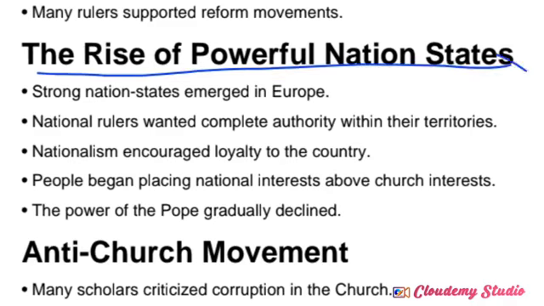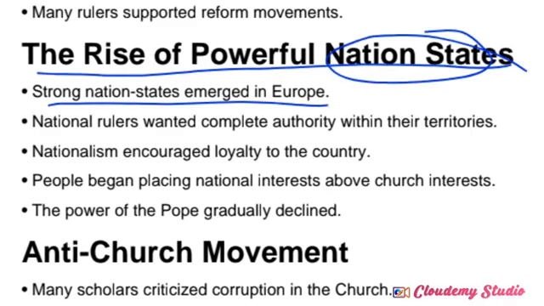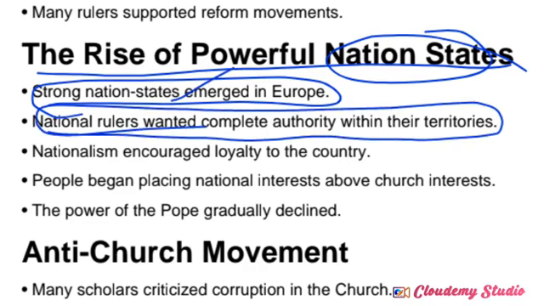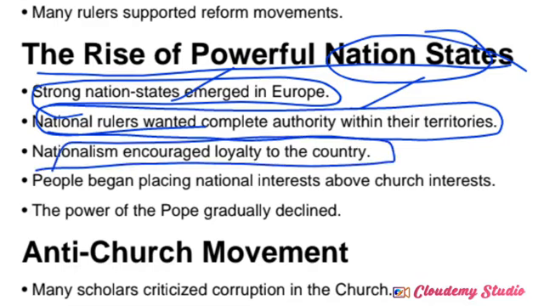So what about the nation state? A strong nation state emerged in Europe. National rulers wanted complete authority within their territories, meaning they didn't want to come under the church authorities. They decided to raise powerful kingdoms or powerful nation states at that time. Nationalism encouraged loyalty to the country.